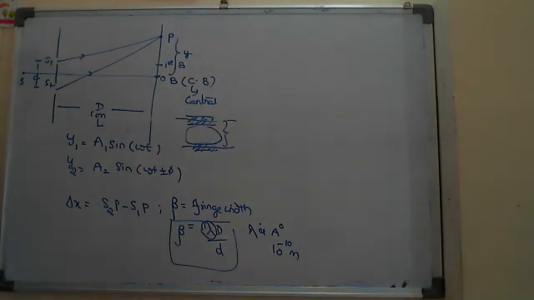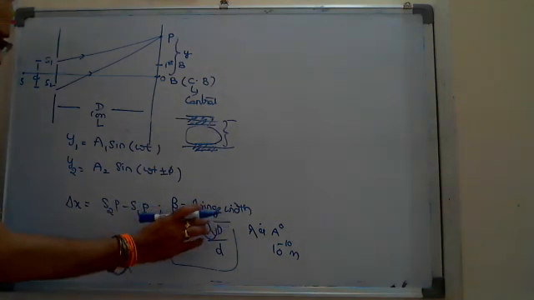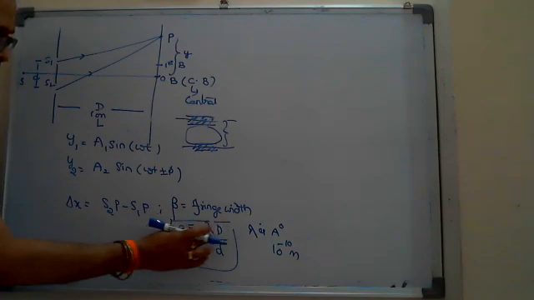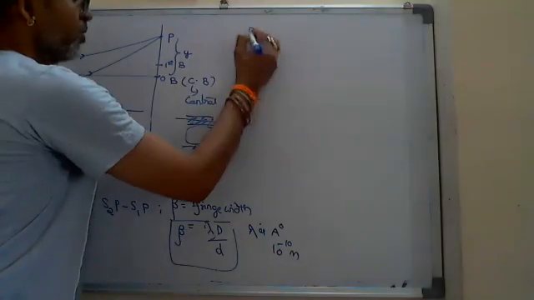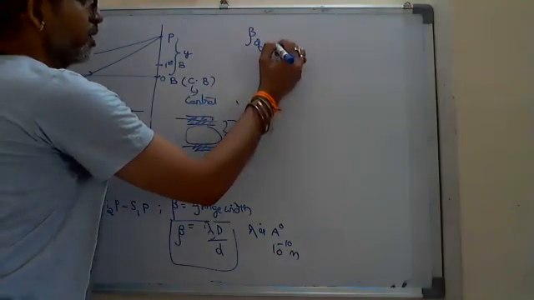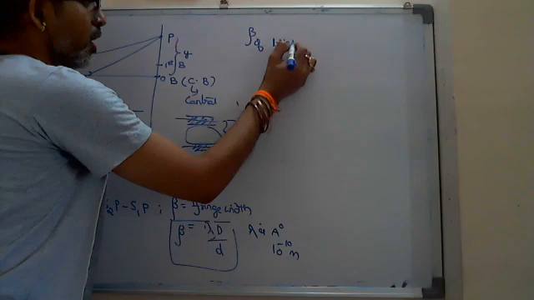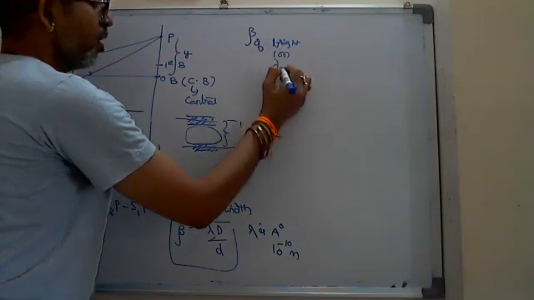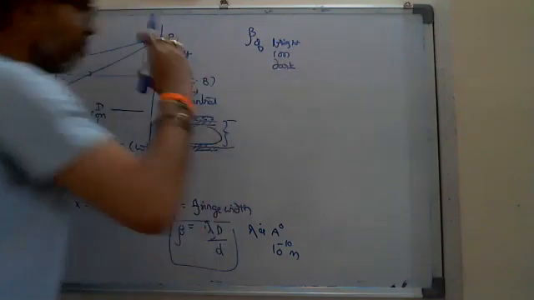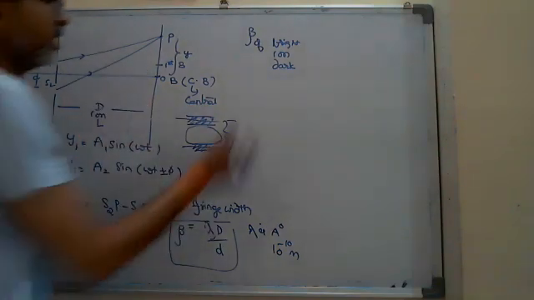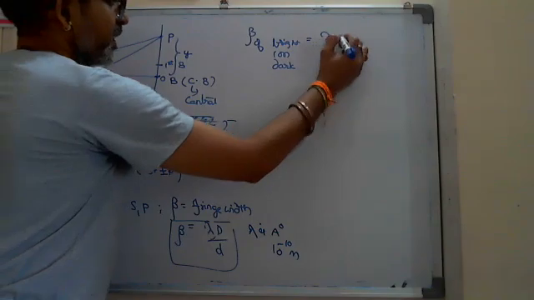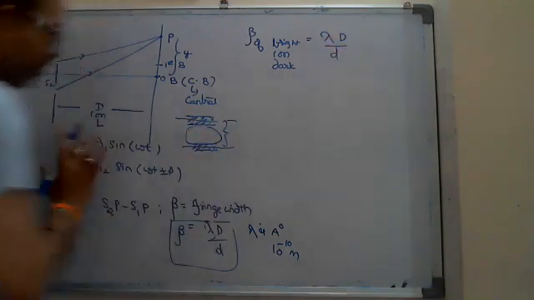That fringe width, whether you observe bright or dark, means all the fringes are formed with the same width. The width of a dark fringe and the width of a bright fringe are both the same. That fringe width depends upon lambda, D and d.